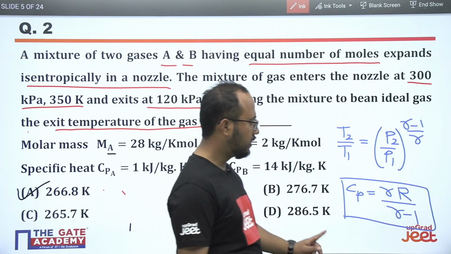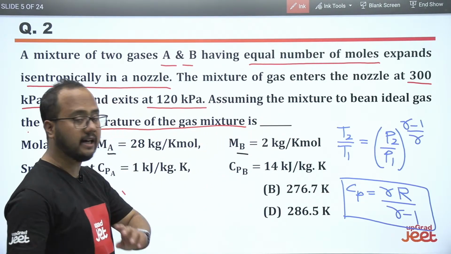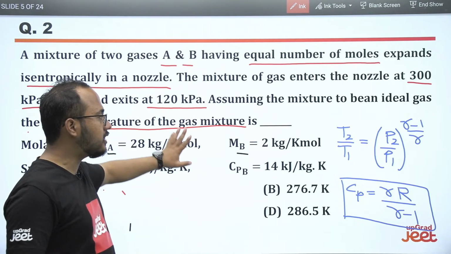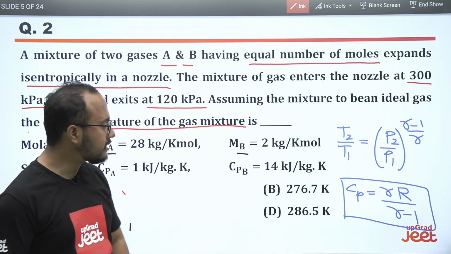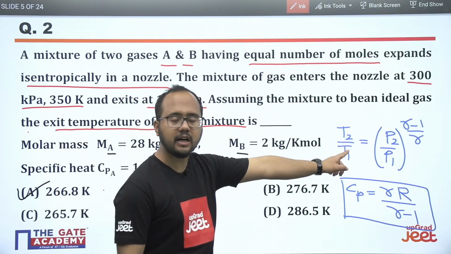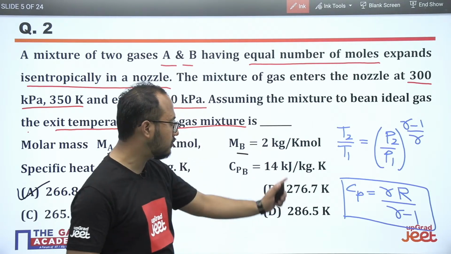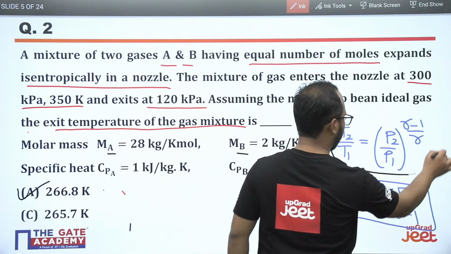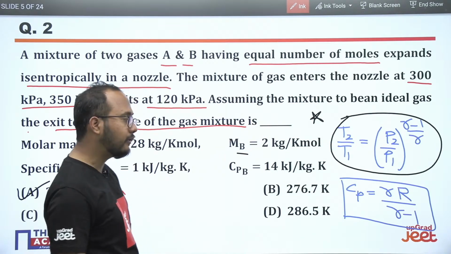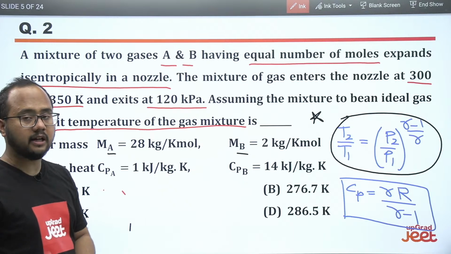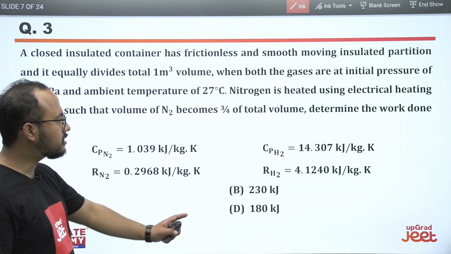So this question is very important for the GATE examination, because two concepts are involved. First is the mixture of gases, then the relation of the isentropic process. So this is a multi-concept question. Definitely you will get this type of question in your GATE examination. Okay. Moving ahead. Next question.